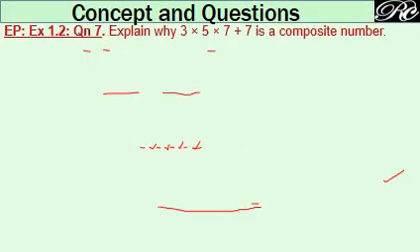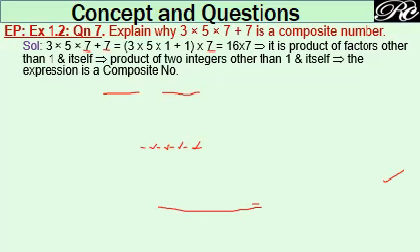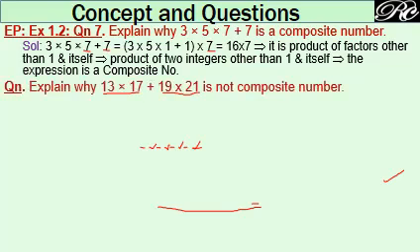Let us attempt a few more. Come to your exemplar problem, Exercise 2, question number 7. The same kind of question. You have to explain why 3 into 5 into 7 plus 7 is a composite number. Here we are getting the 7 which is present in the first term as well as in the second term, that is, on either side of this plus sign. Taking this 7 outside, you will get another bracket. So it is the product of two. The first becomes 16 into 7. Therefore it is composite. So this is the concept. Everywhere you have to apply the same thing.